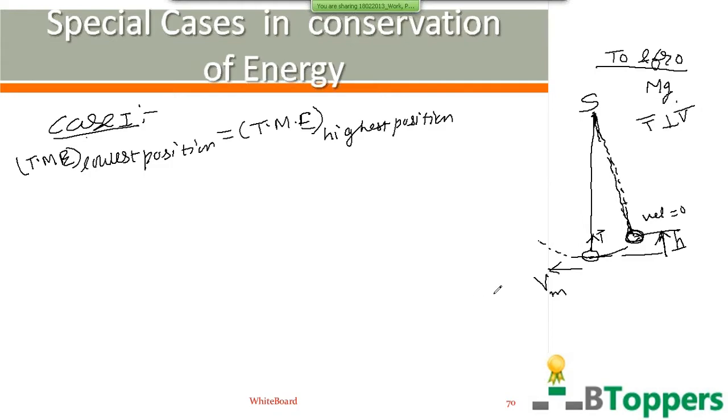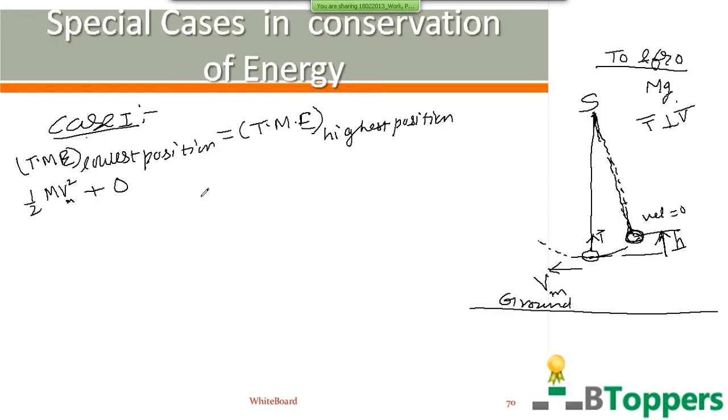We can choose the lowest position of the body as a reference position for measurement of gravitational potential energy. That means we can assume gravitational potential energy to be 0 at the lowest position. So total mechanical energy at the lowest position is equal to kinetic energy at the lowest position, which you can write as half m Vm square. Vm represents the maximum speed of the bob at the lowest position. So the potential energy at the lowest position, you can take as 0.